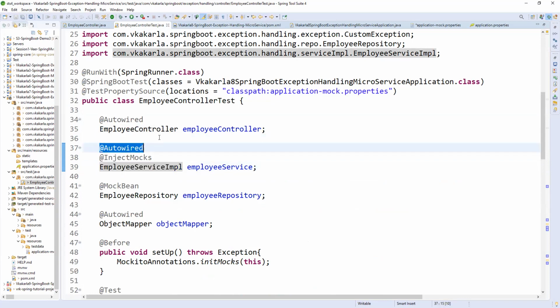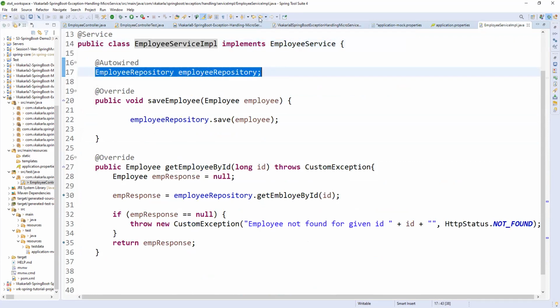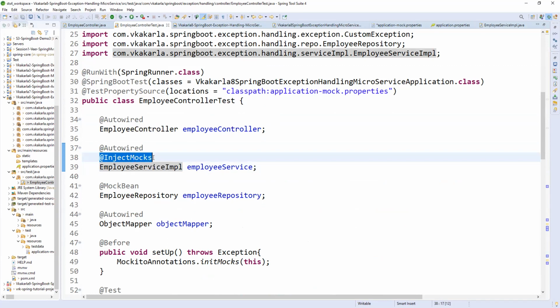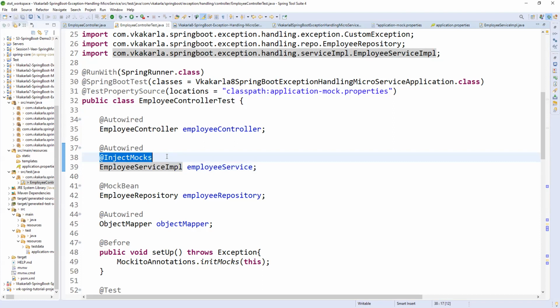Employee service impl I also need. Why? Because inside the controller I am calling the employee service, so I autowire it here. And inside this, the repository should not be autowired, so that is the reason I use InjectMocks. InjectMocks means I need the employee service impl autowired, and whatever is inside the employee service impl should be mocked and injected here.